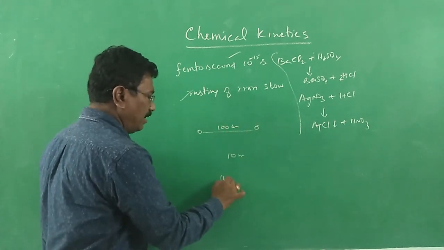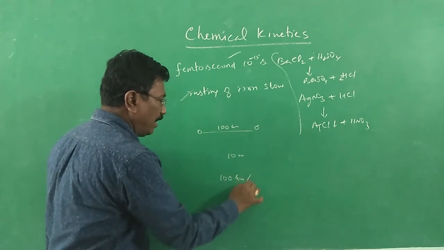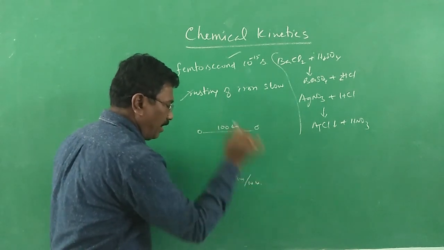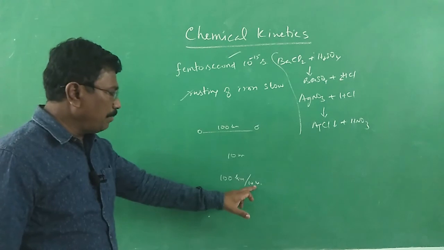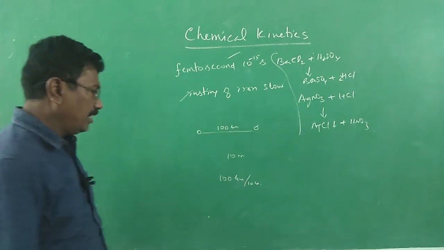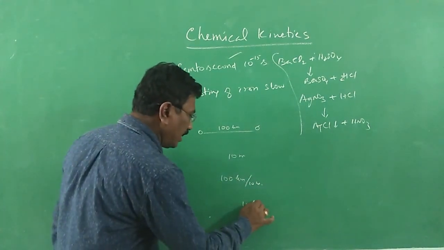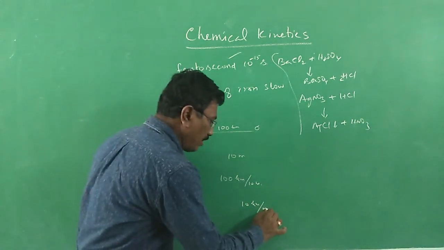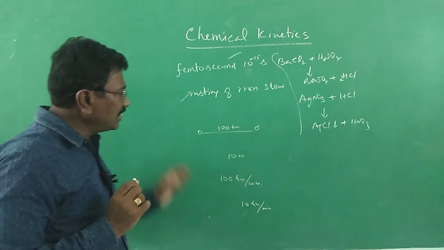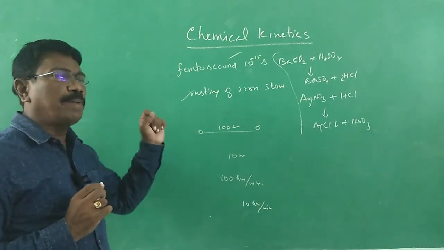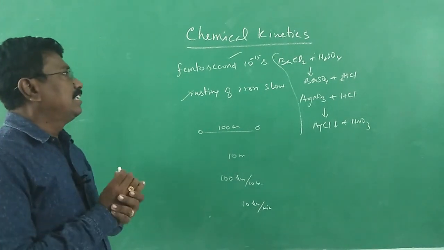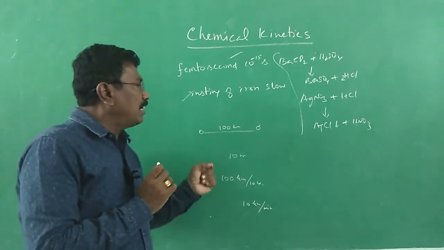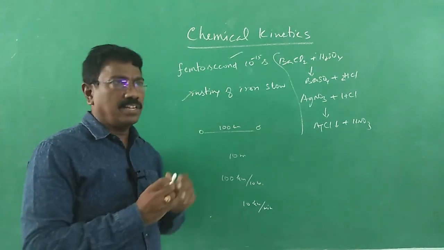So what is the speed? 100 kilometers divided by 10 minutes. Within 10 minutes it crossed 100 kilometers, therefore within 1 minute it crossed 10 kilometers. That's the speed, 10 kilometers per minute. This is how the rate or speed is measured, and that forms an important part of chemical kinetics.